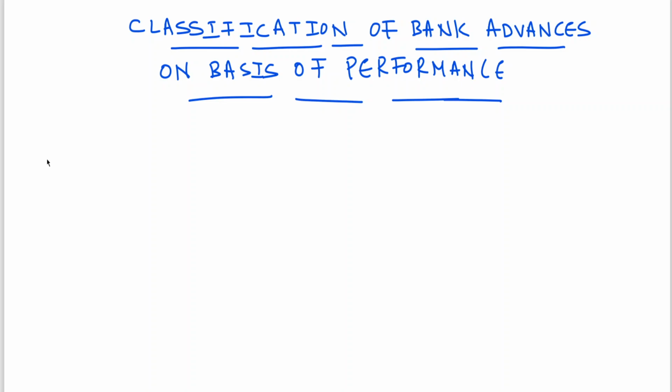Performing assets are also called standard assets, and non-performing assets are again classified into three groups: substandard assets, doubtful assets and loss assets. After knowing this classification, we have to calculate provision, which is decided by RBI, and according to their instructions the provision is to be debited to profit and loss account, that we will be discussing in today's class.